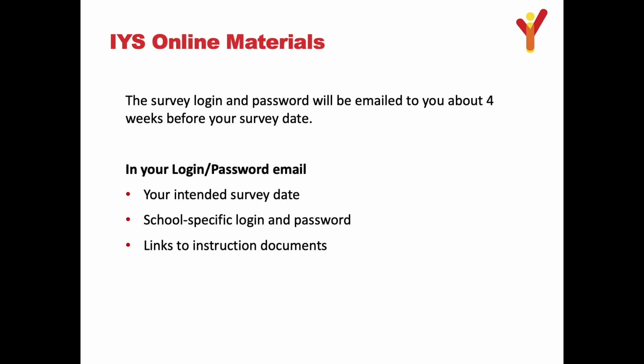IYS has two survey versions, 8th grade and high school, and is available in English and Spanish. Both the English and Spanish versions are available online. Links to IYS School Coordinator Guide and teacher instructions will be included in your login and password email. You can also find links to them on the online survey page on the IYS website. You will receive an email with your school's survey login and password, as well as instructions for notifying CPRD when you are finished surveying.